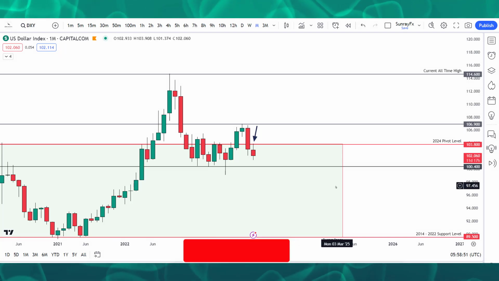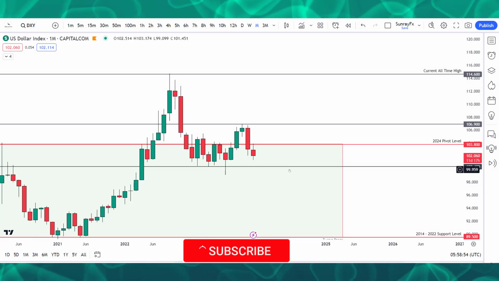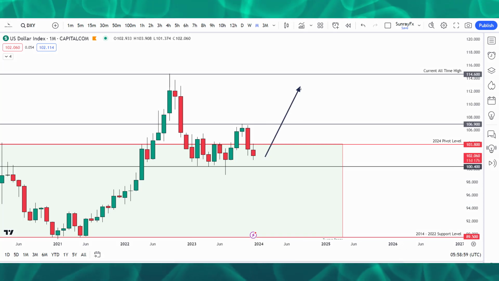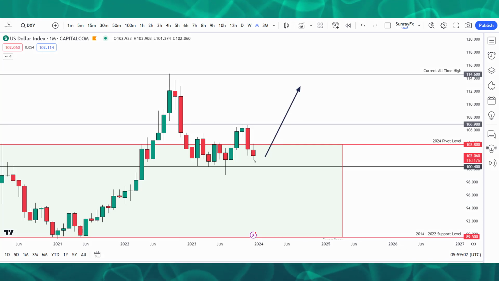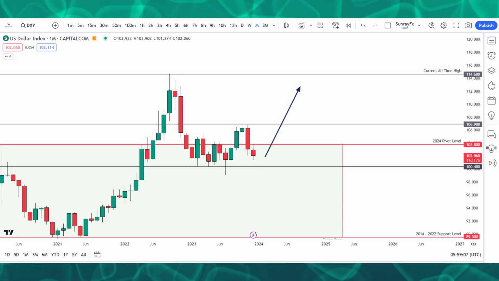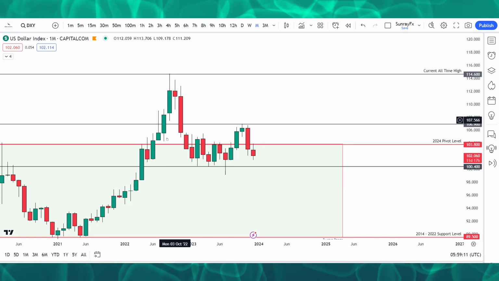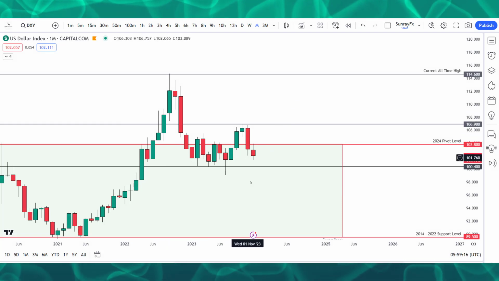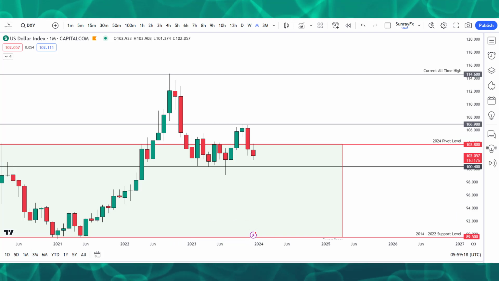So what am I expecting will happen going forward on DXY? I'm expecting that the market is still going back up. I still stand for bullish movement on DXY, despite the fact that the market is still operating within the range. And why am I saying that? This is the second time that we have DXY closing above this range on a 3 month candle time frame. This one I call a retest, and I can see something trying to shape out from DXY.